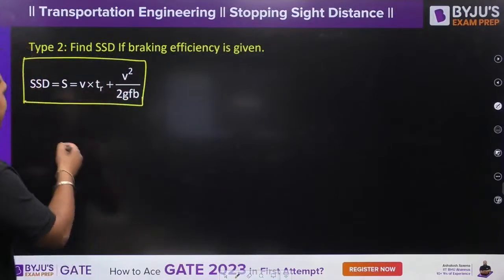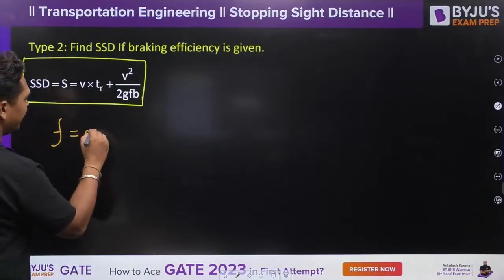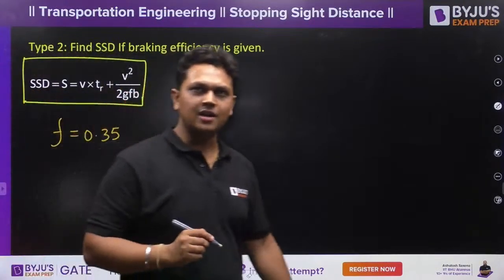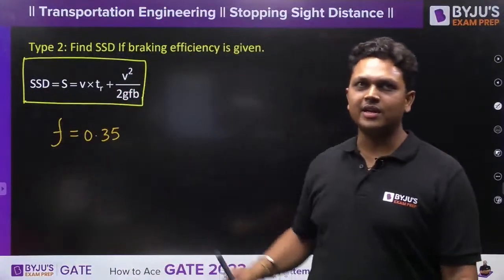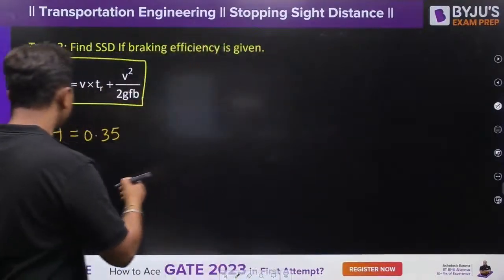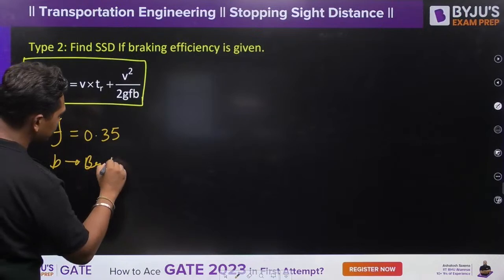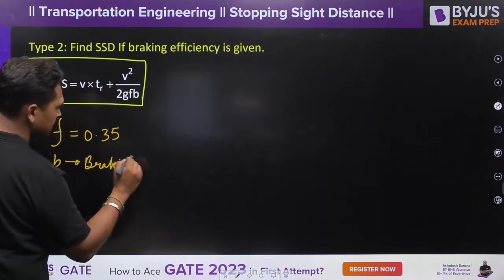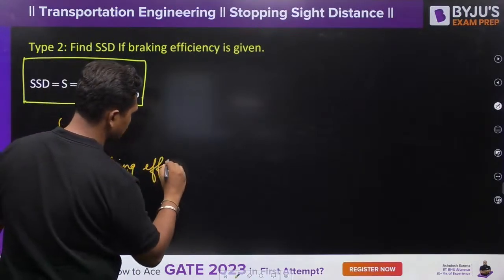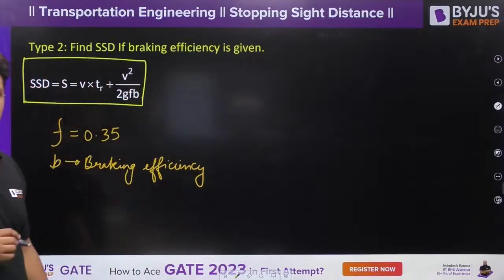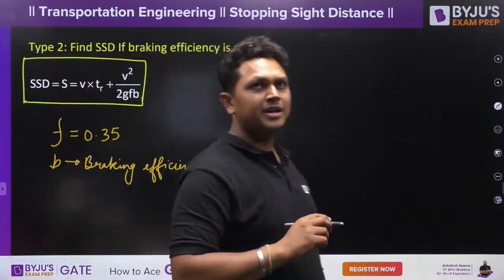If you are assuming that the frictional factor is 0.35, and the brakes are not 100% efficient, you will not get the full friction factor. So you have to modify it as per the braking efficiency. B is your braking efficiency. So if you are given the braking efficiency, you also have to incorporate that into the formula.